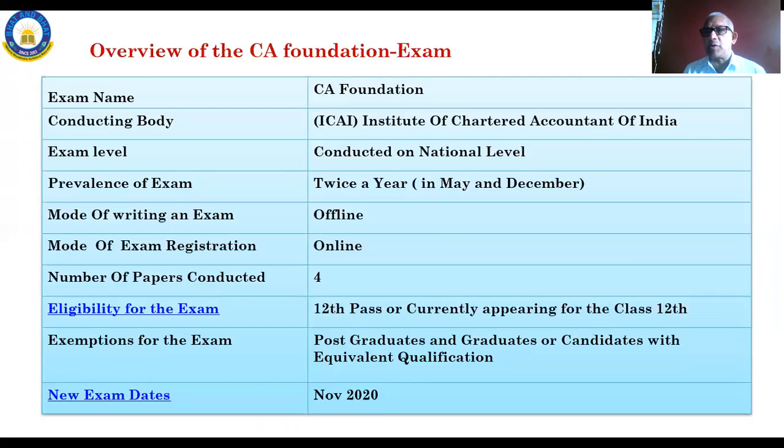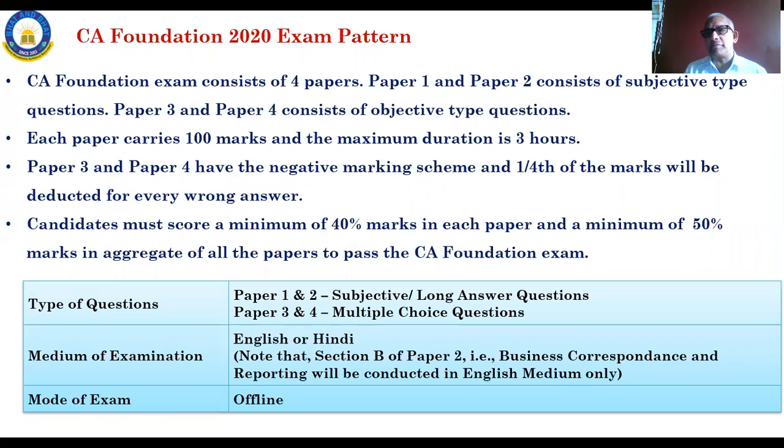Graduates who score on average 60% and above, and postgraduates with equivalent qualification, that is in the commerce stream, are exempted from this examination. That means they can directly write the IPCC examinations. Once they are graduates with marks of 60% and above, they can directly write the IPCC examination. That is the next level of the examination to become a chartered accountant.